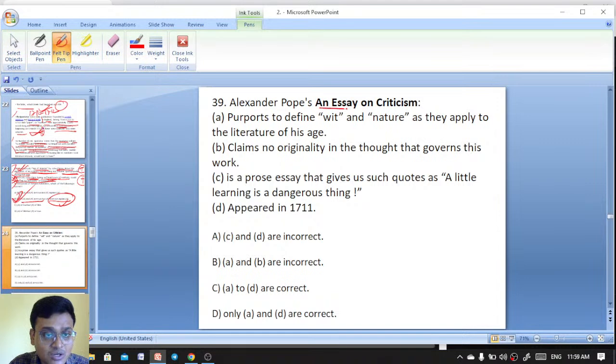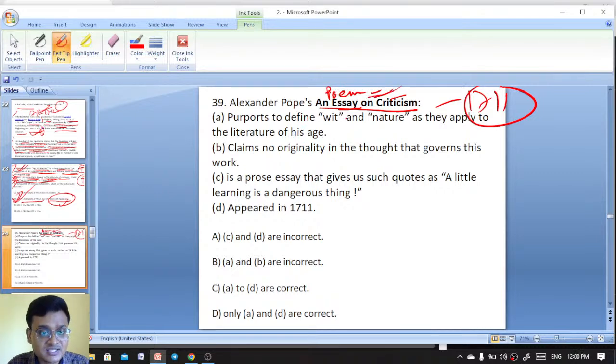Answer A: Alexander Pope's Essay on Criticism, published in 1711. So this is actually a poem. It is not an essay. Probably the name is essay, but it is actually a poem. So the name is given as essay, but it is a poem. Alexander Pope's Essay on Criticism purports to define wit and nature as they apply to the literature of each age.